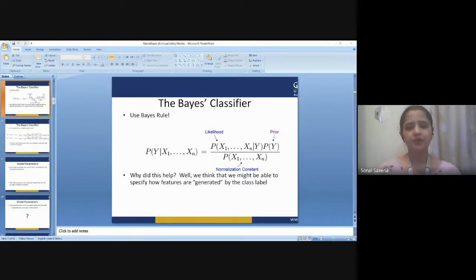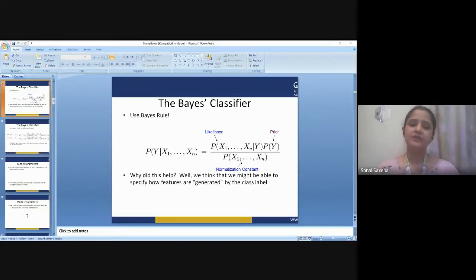For some types of probabilistic models, Naive-Bayes classifiers can be trained very efficiently in a supervised learning setting. In many practical applications, parameter estimation for Naive-Bayes models uses the method of maximum likelihood. In other words, one can work with the Naive-Bayes model without accepting Bayesian probability or using any Bayesian methods.